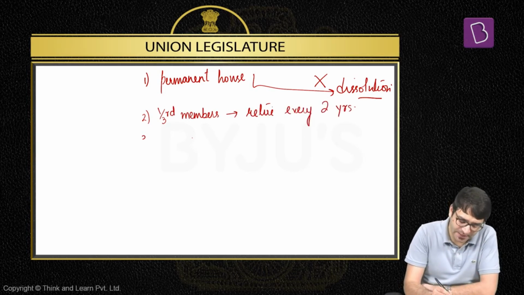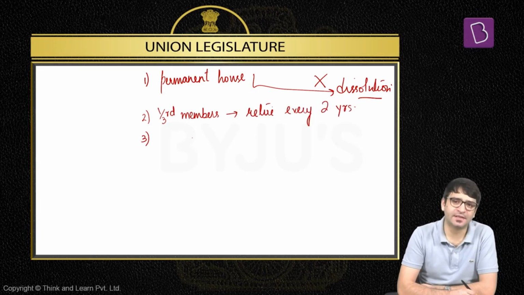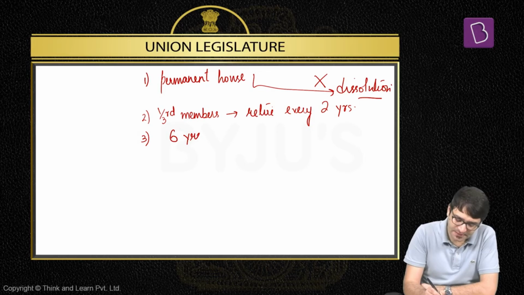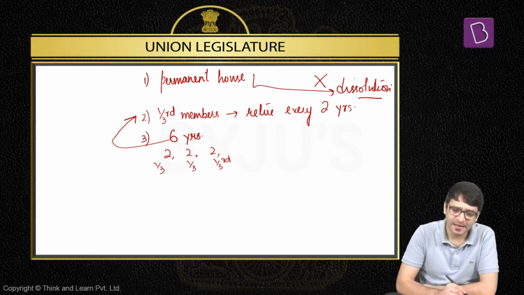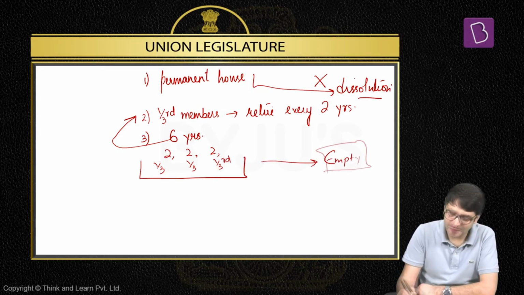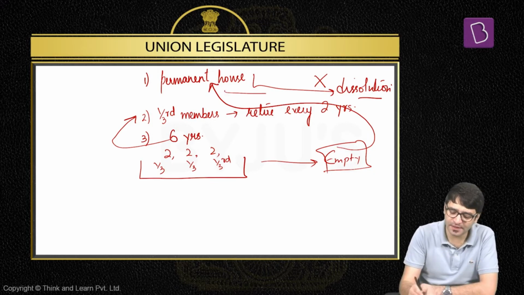Statement number three, the Constitution does not talk about the term of a Rajya Sabha MP. It is the Representation of the People Act which talks about the term of a Rajya Sabha MP. And the term of a Rajya Sabha MP is 6 years. Clear? And that is why 1/3 of the MPs retire every 2 years. That means at no point will Rajya Sabha be empty. That means its permanent character is ensured, which means it is not subject to dissolution.